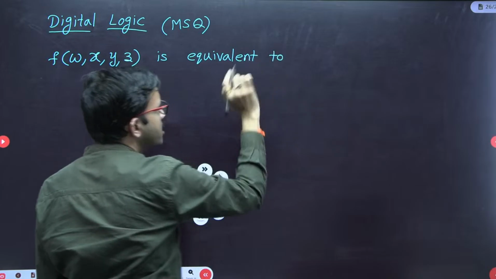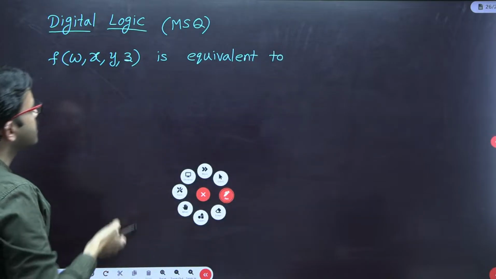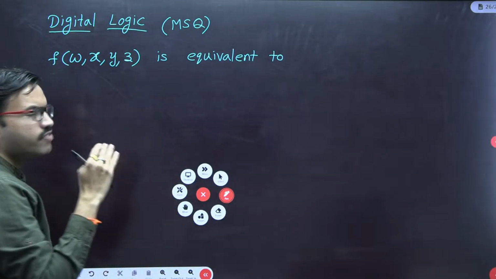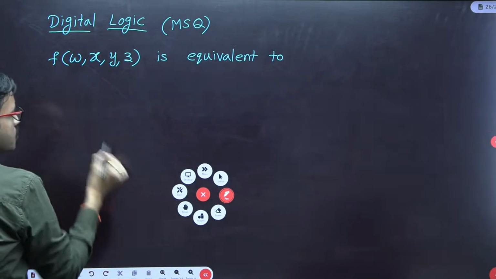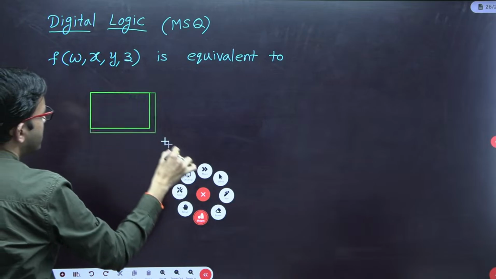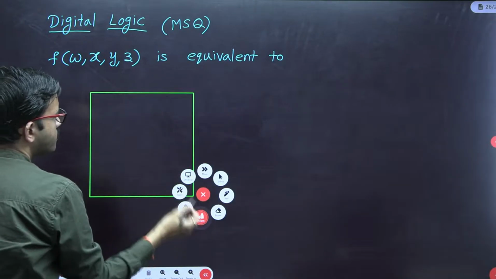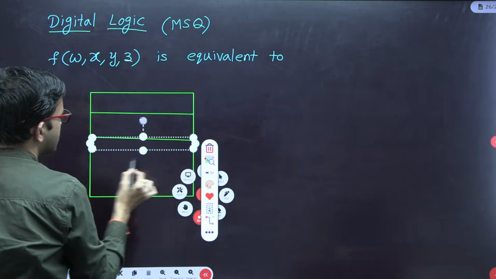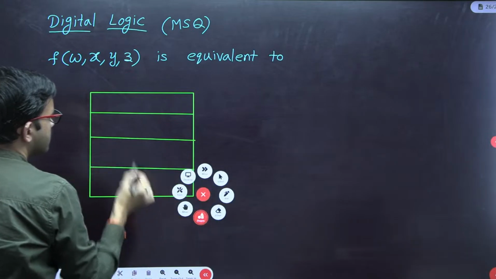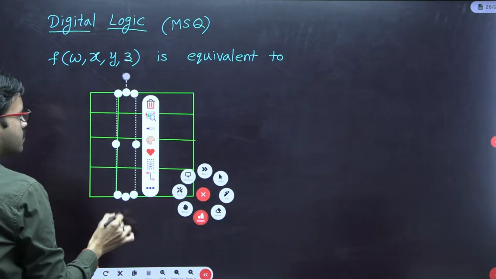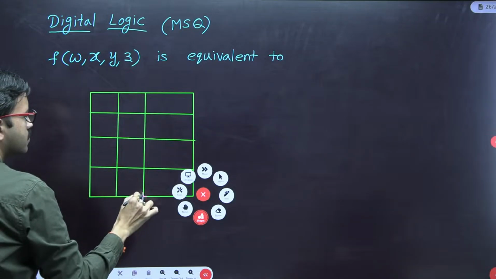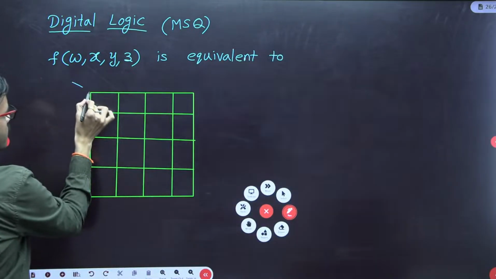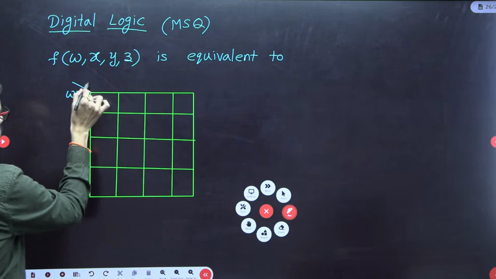In this question they have not asked for the minimized function. Rather, for the given K-map, whatever function you are getting, you have to identify whichever functions are equivalent. For this question they have given a 4 variable K-map, where the variables are wx and then yz.